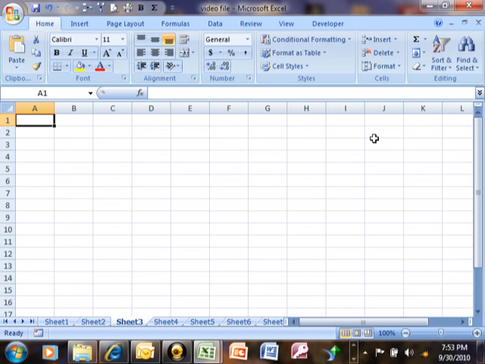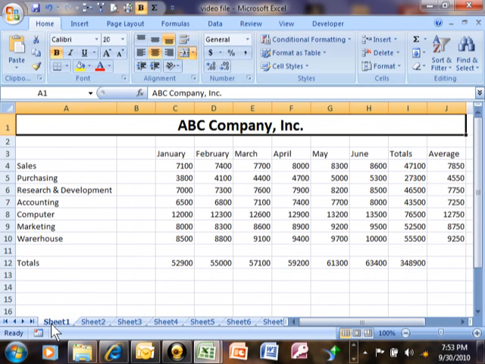Okay, in this video we're going to talk about how to do something that's called a speed fill, or some people call it an autofill, and it's going to give you a quicker way to type in your spreadsheet. On this sheet over here, we actually typed in the month names manually. That was in a different lesson, but now I'm going to show you a better way.